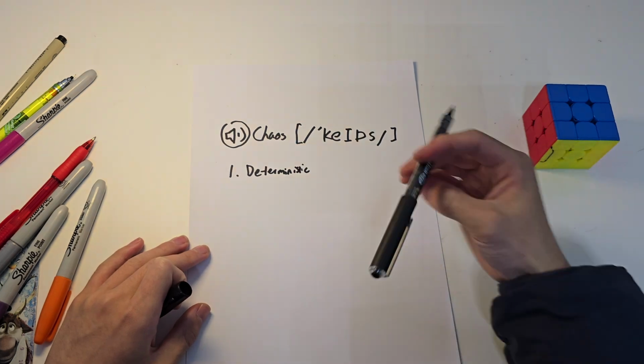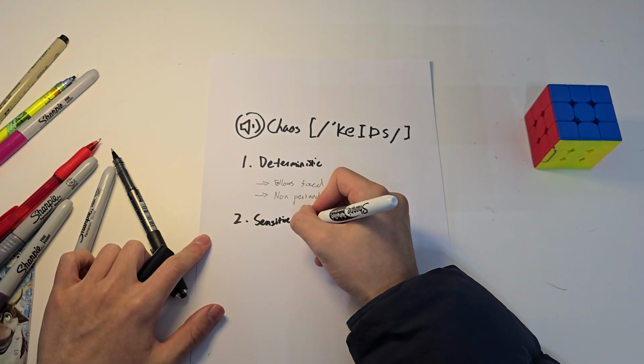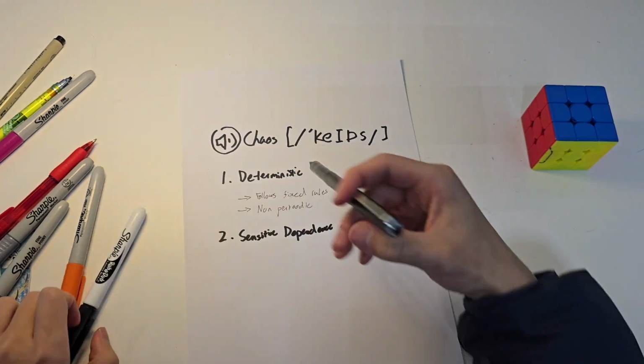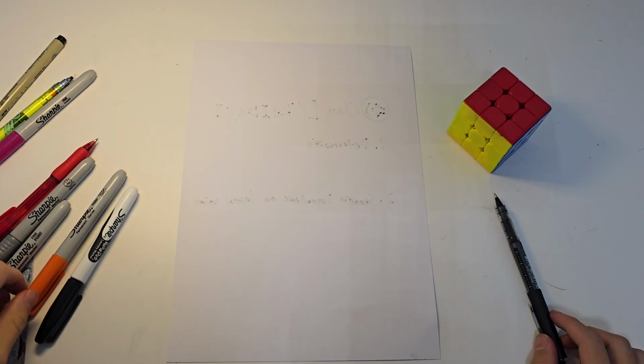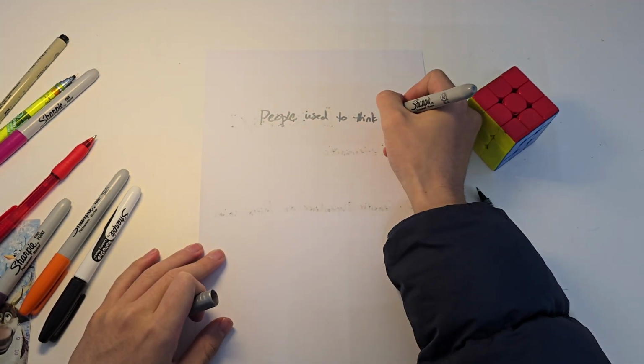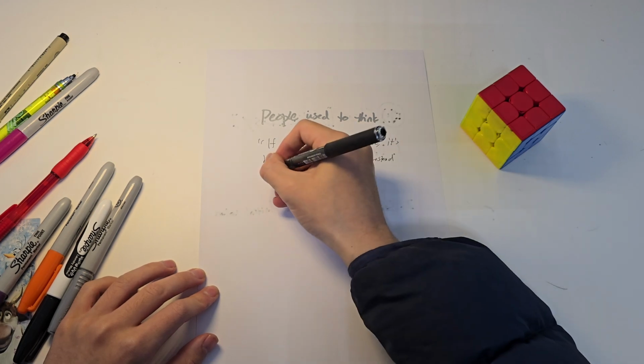So what is chaos exactly? Mathematically, chaos means deterministic, the system follows fixed rules, and sensitive dependence on initial values, tiny changes explode over time. And here's why that matters. People used to think if a system is unpredictable, it's because we don't understand it well enough, or maybe we're missing a few variables, maybe there's noise.